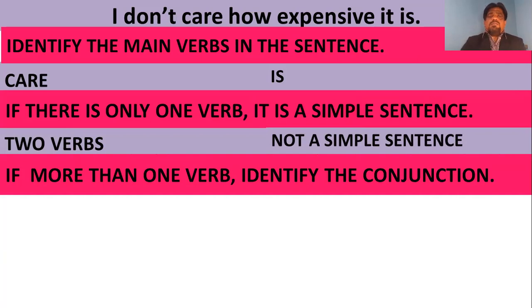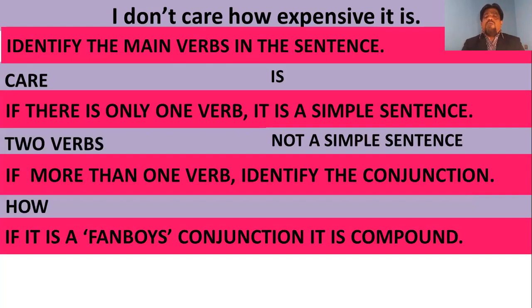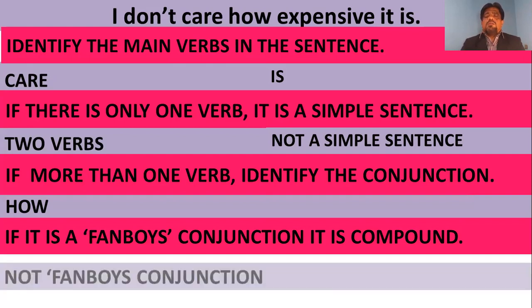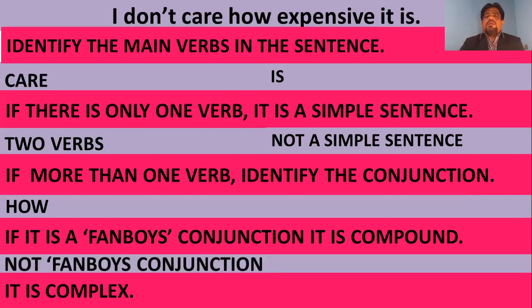"I don't care" is one clause, "expensive it is" is another, and the conjunction is "how." The conjunction "how" is a relative conjunction in essence, and it is not a FANBOYS conjunction. Therefore, it is not a compound sentence, it's a complex sentence.